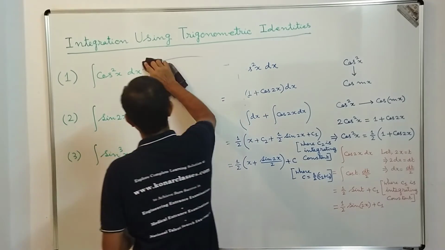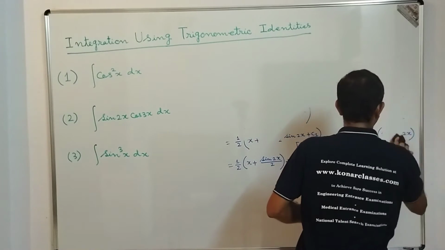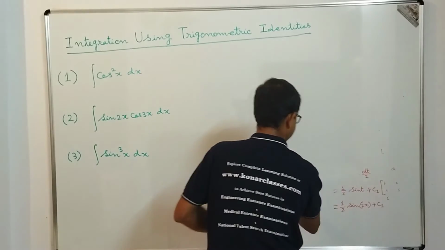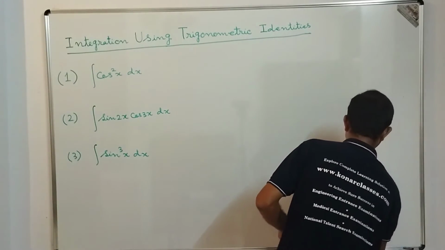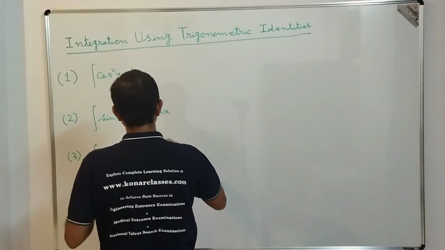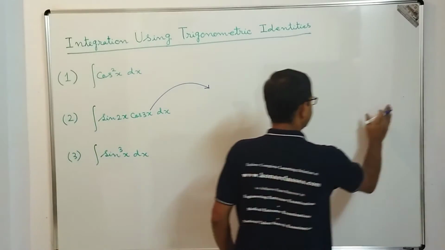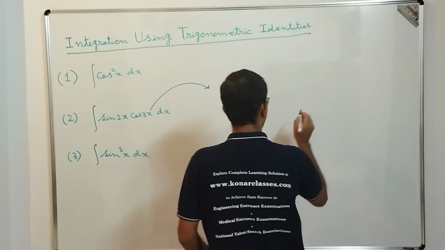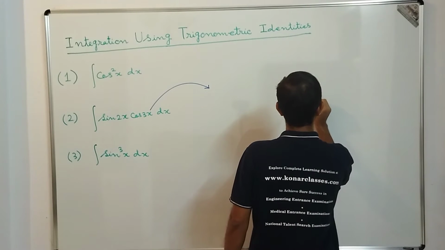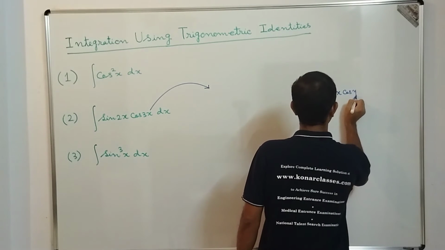Next question I am going to solve. If you look at this question, here it is sin 2x into cos 3x dx. So what formula can we use here? There is a formula we are aware of: 2 sin x cos y.